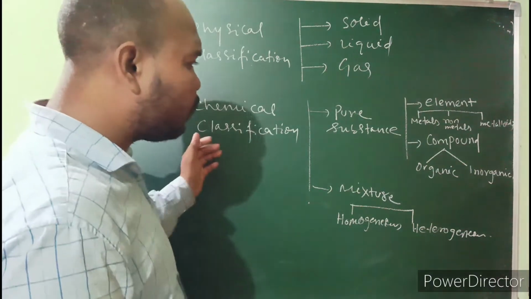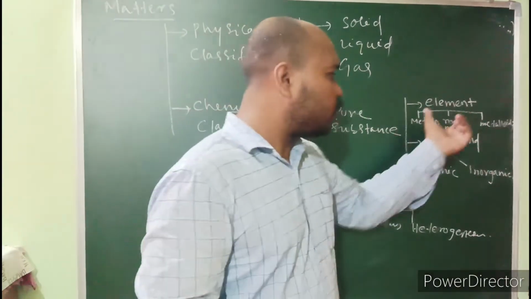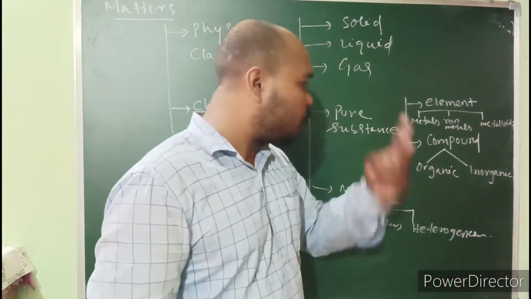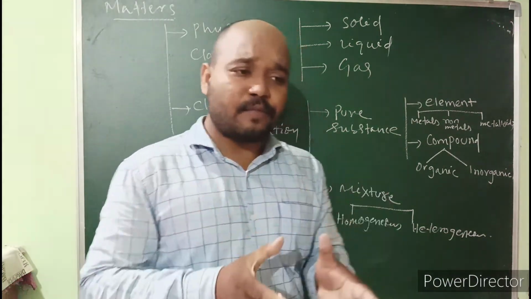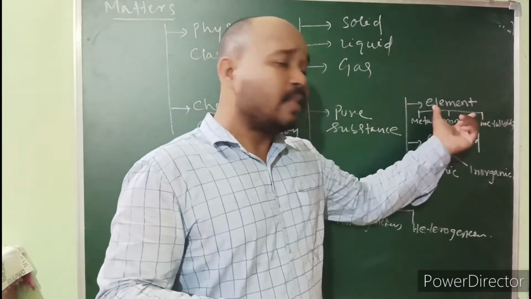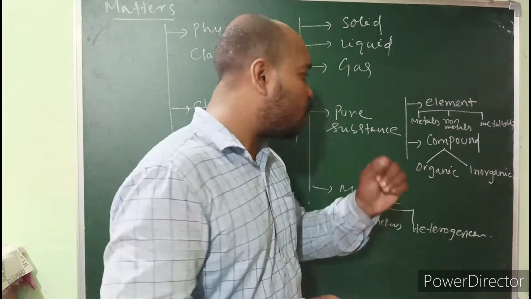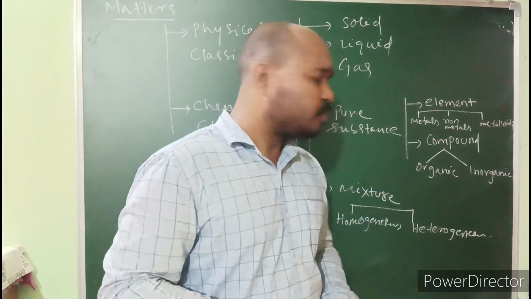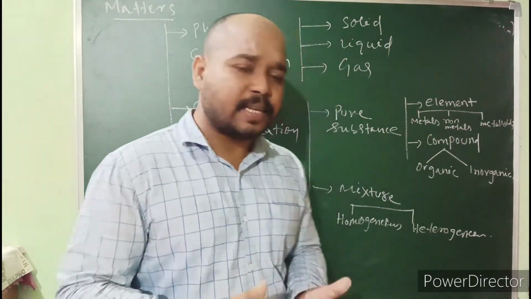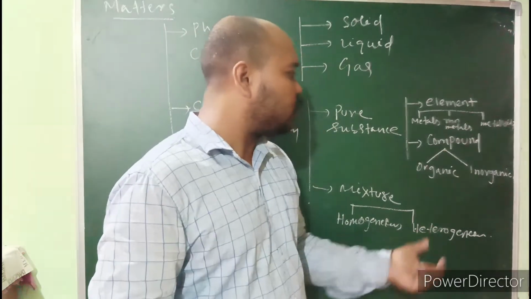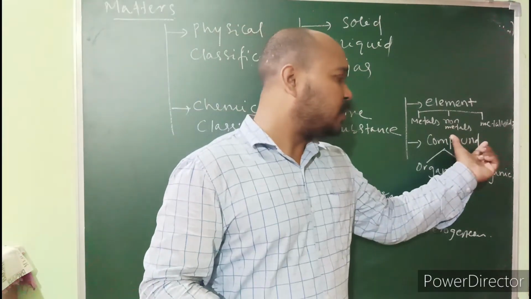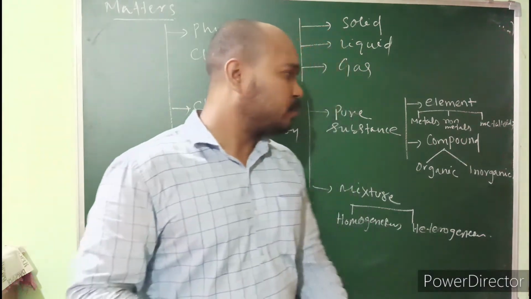Now we will discuss pure substances. Pure substances are present in two forms, maybe in their native form, which we call elements. Those present in the periodic table are called elements, and on the basis of their characteristics, elements are further categorized into metals, non-metals and metalloids.